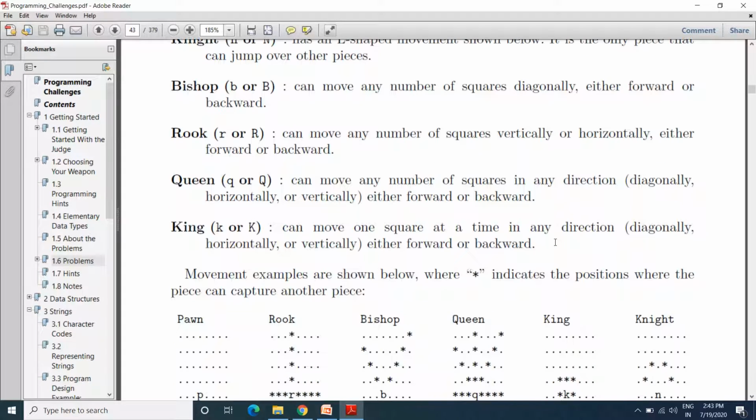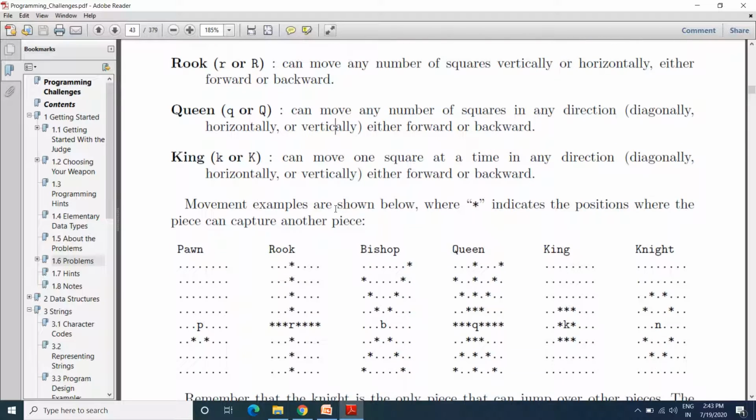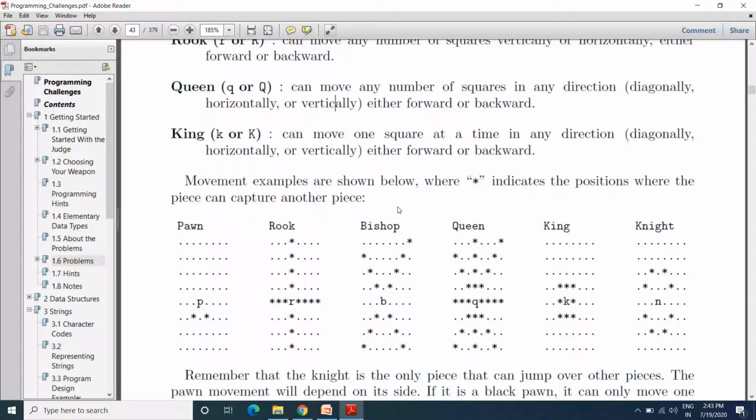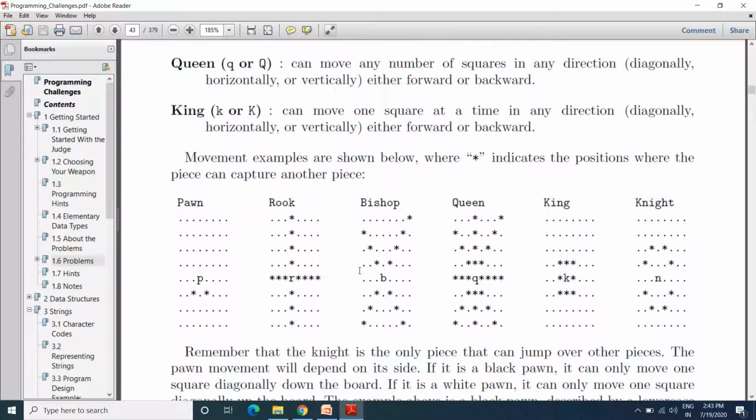Those who are not familiar with chess should understand how the pieces move within a chessboard. Now it shows some pictures here. The movement examples are shown with the star indicating the position where the piece can capture another piece.